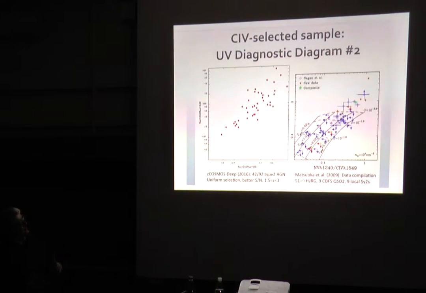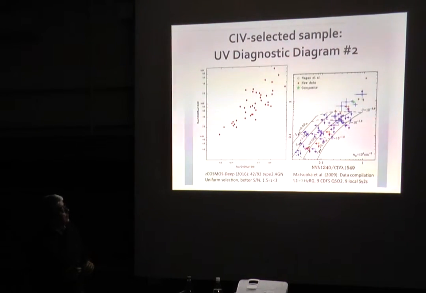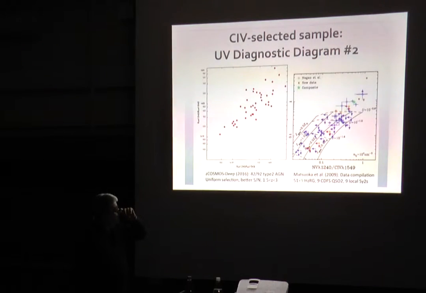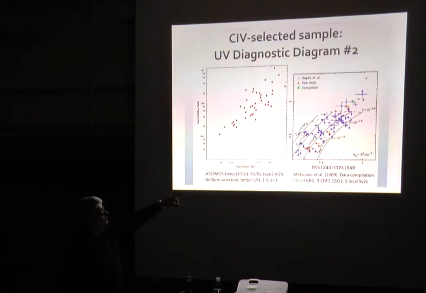Yes, but the diagnostic diagram that I mentioned before was for selection purposes. This kind of diagnostic diagram can provide us information on the physics of the gas. And if you look, you can see that the position of the object in the diagnostic diagram gives us information on the metallicity and the ionization parameter. So this is more physical information. But I agree with you, and I will come to it later, that probably it is not the best way to solve the problem.